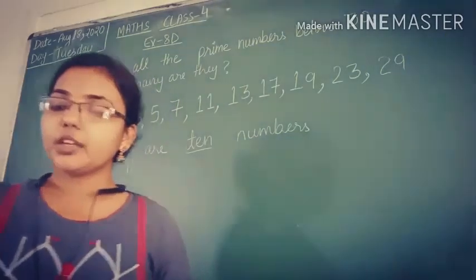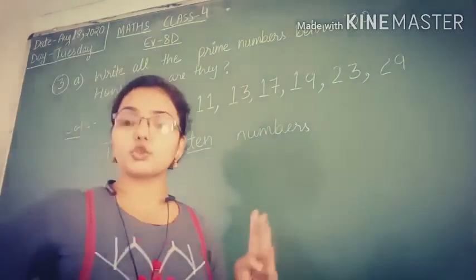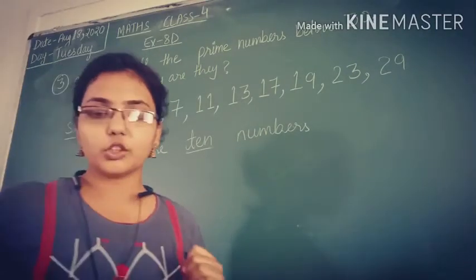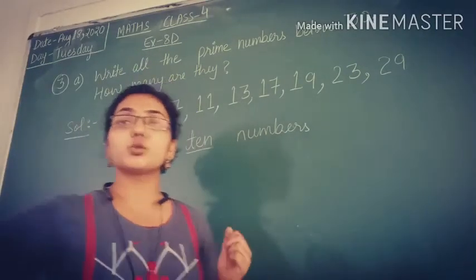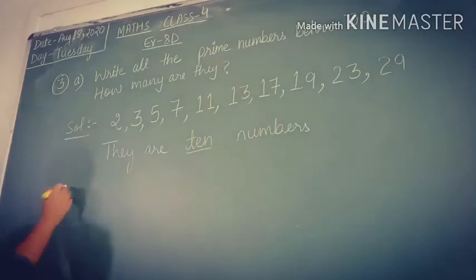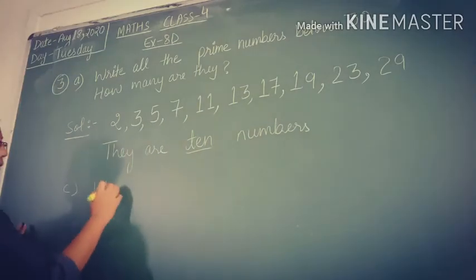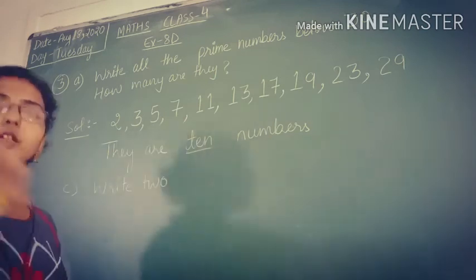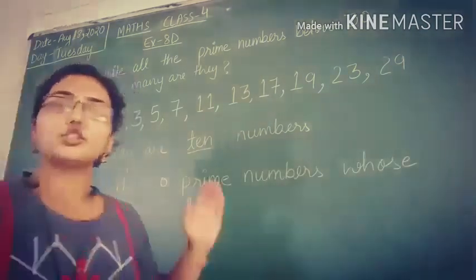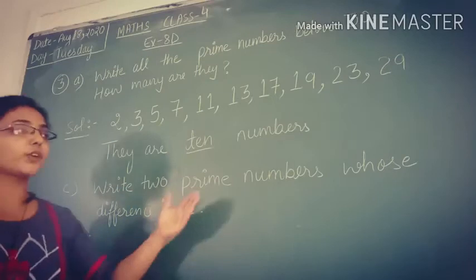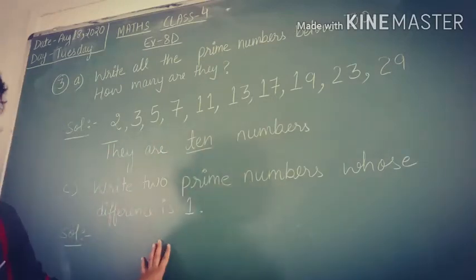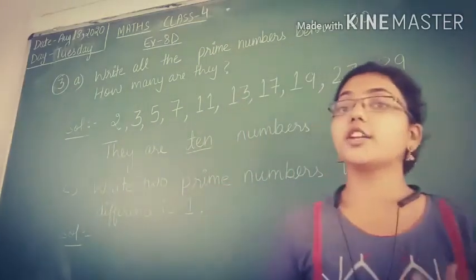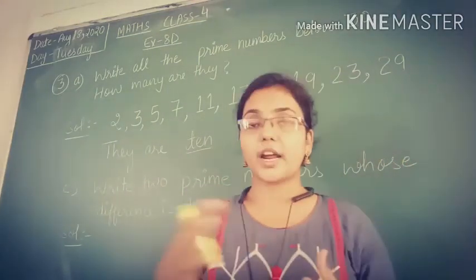Is it clear? Now C part is write two prime numbers whose difference is 1. This question I am doing for you. So what are the two prime numbers whose difference is 1? You just have to find prime numbers whose difference is 1, that is, when you subtract them you get 1.